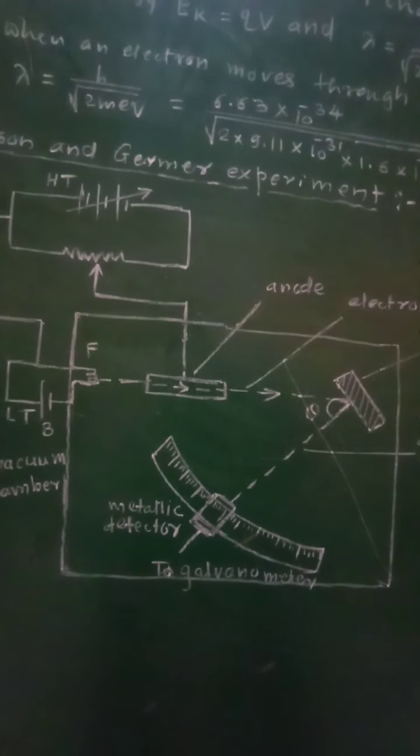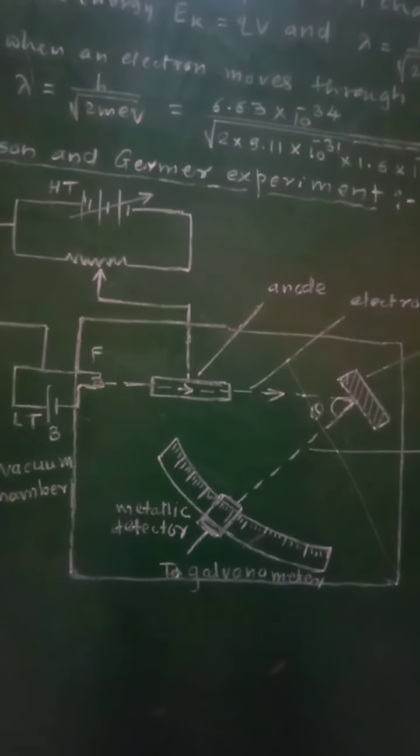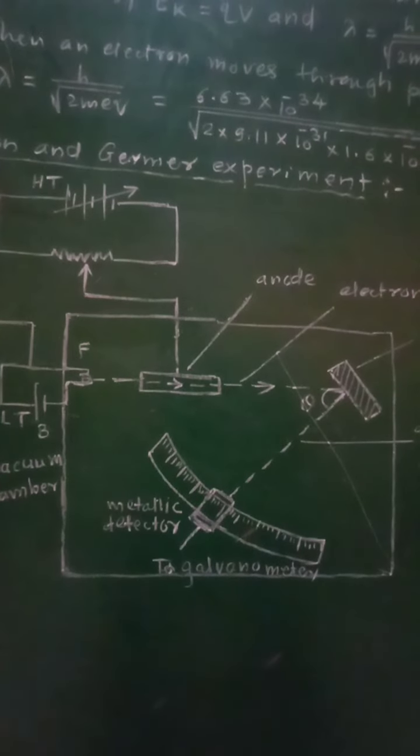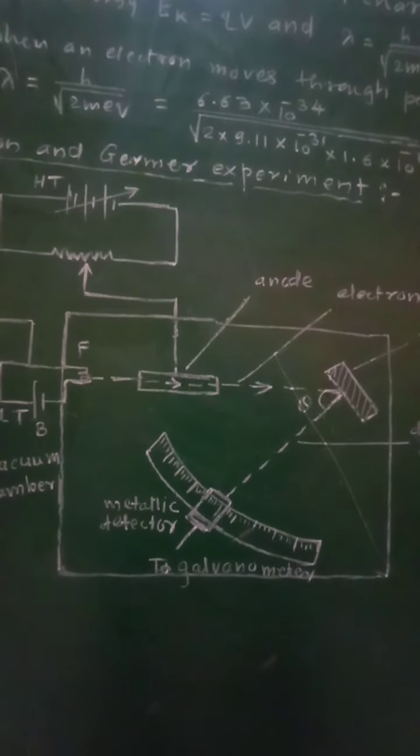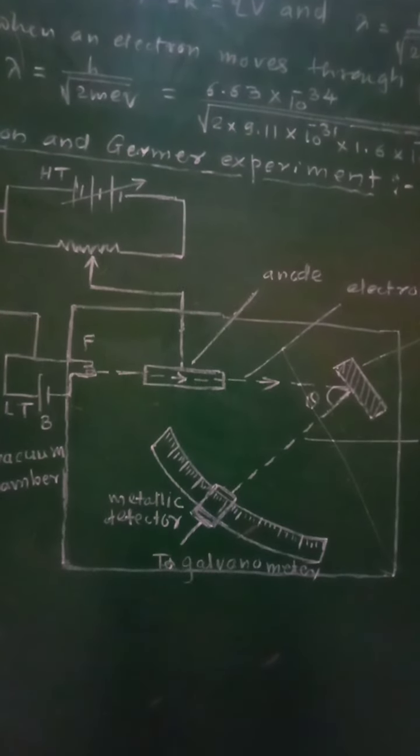Then scattered electrons were detected by an electron detector, that is by the metallic detector, and the current was measured with the help of the galvanometer.